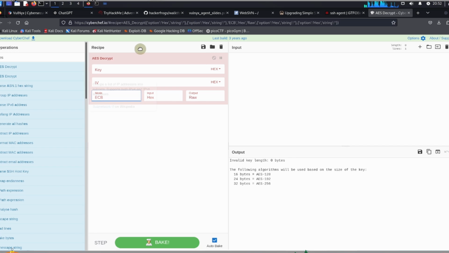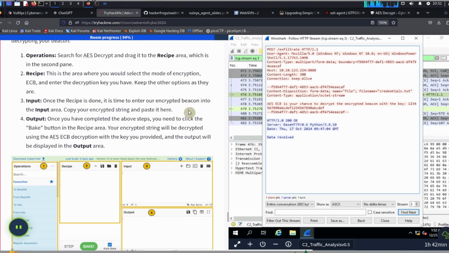The reason why we know this is because in the packets over here, it says AES ECB is your chance to decrypt the encrypted beacon with the key, and it provides a key over here. So 1, 2, 3, 4, and then a bunch of stuff. So we're going to copy this all the way until the end, which is the F.